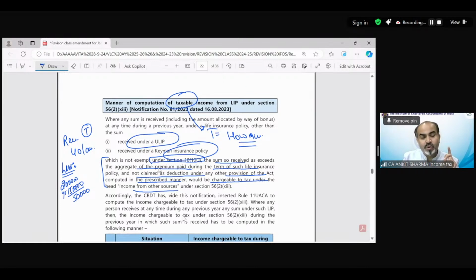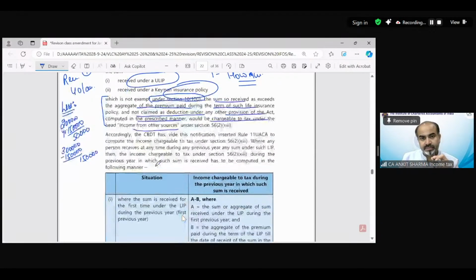Suppose in year 2 you paid 3 lakh rupees as a premium, out of which you claimed 150 as deduction. So out of this, now 150 you did not claim as a deduction. Now suppose in the third year, you have paid 4 lakh rupees as premium, out of which you have claimed 150 as deduction. So balance 250 you did not claim as deduction.